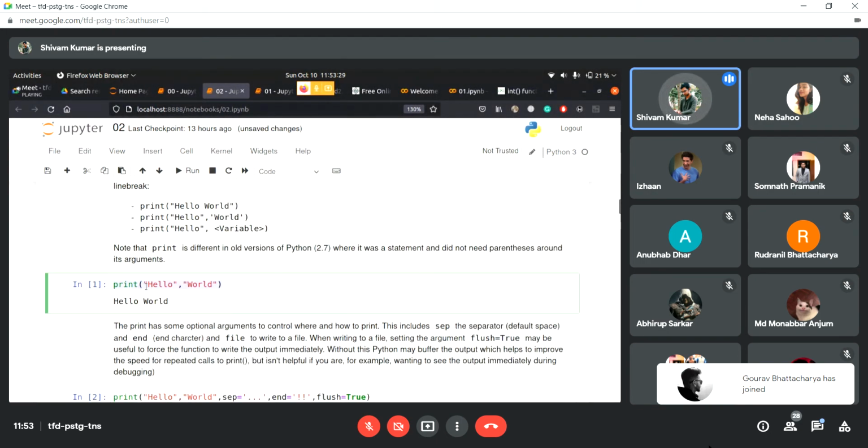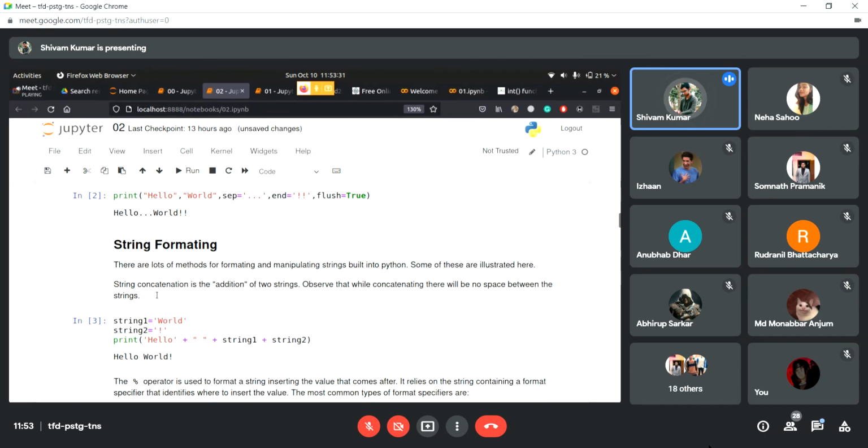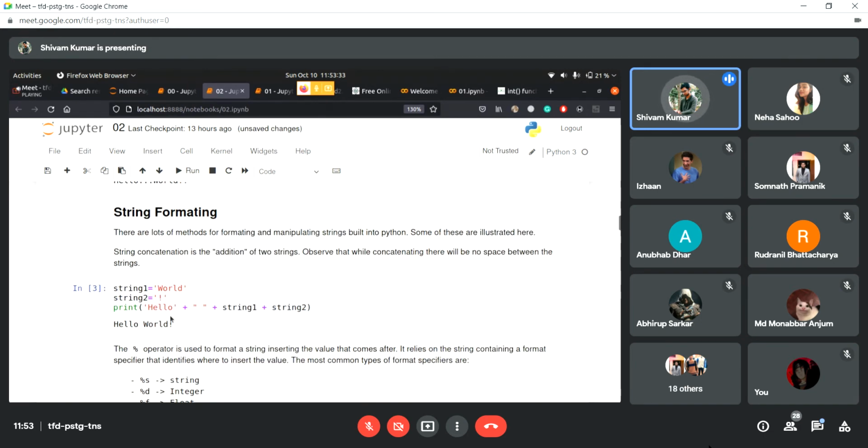Okay, so we already talked about the print statement, so we're going to move on. I was talking about string formatting. There are many types of string formatting in Python. I talked about the addition operator yesterday: if you use it with strings, it just concatenates them. That means it just appends the second string to the first string.